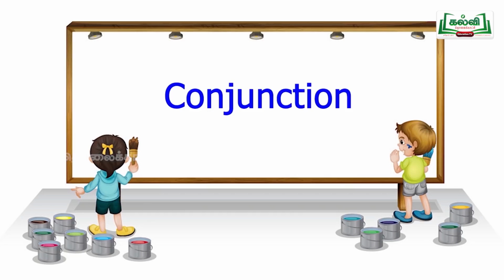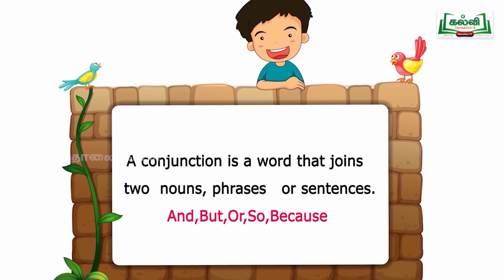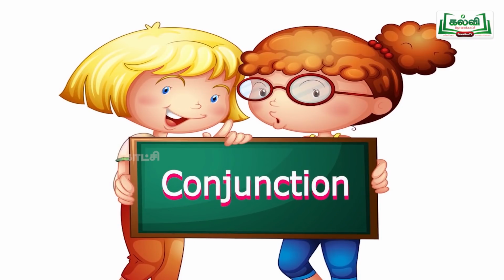Conjunction. Conjunction is nothing but a word which links with another word, phrase, or a sentence. This is called conjunction. We'll see that deeply. Next, interjection. Interjection is an exclamatory word. Exclamatory words are called interjections. That also you will study in later stages. So today in this class, we are going to see only conjunction.